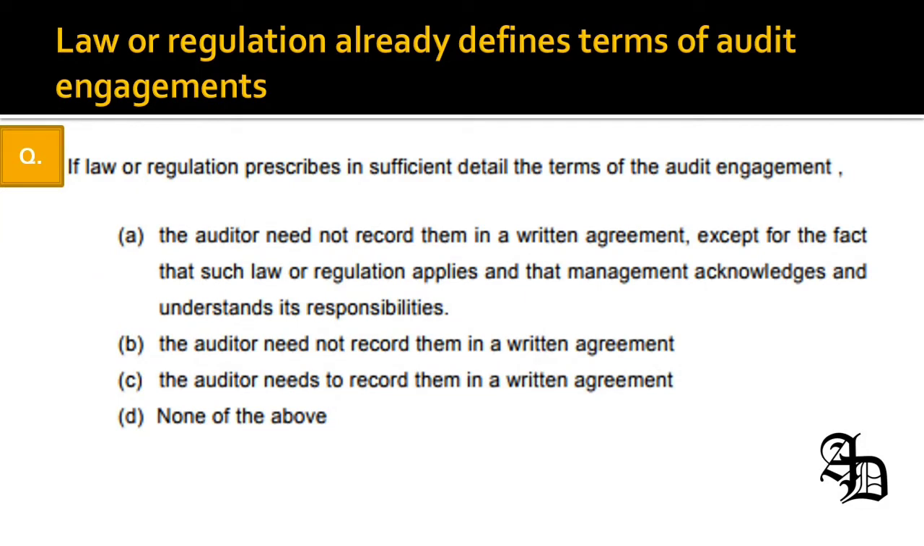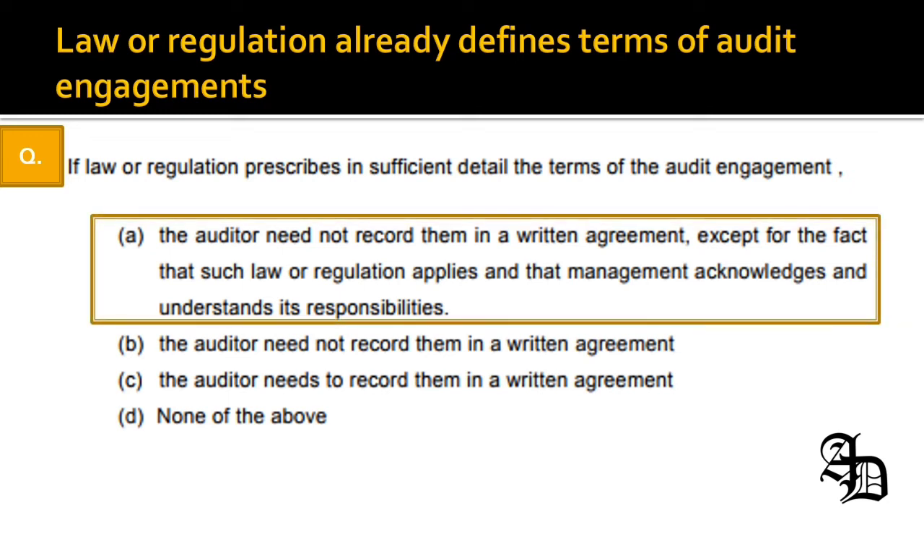And next we come to this one. If law or regulation prescribes in sufficient detail the terms of the audit engagement, then the auditor need not record them in writing, except for the fact that the law and regulation apply to the entity, and management acknowledges and understands their responsibility. Apart from that, if the law specifically writes down in detail the terms of the audit engagement, the auditor need not record them in writing, but he needs to have an acknowledgement from the management that they understand their responsibility and that such law and regulation exist.